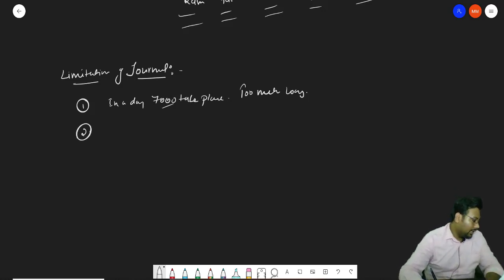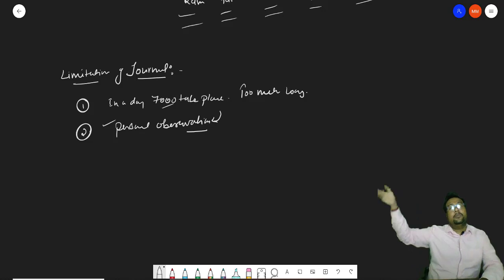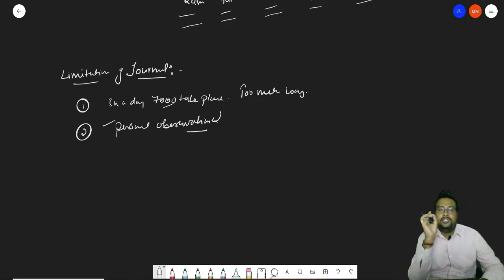Number two, that sometimes journals are manipulated with personal judgment. Because of personal judgment, we have three rules: personal, real and nominal, and sometimes we do not follow the right rule, we do not follow the right account, and because of that, if mistakes are made in journal, it will affect each and every book. So any single mistake in journal will affect the other books also.